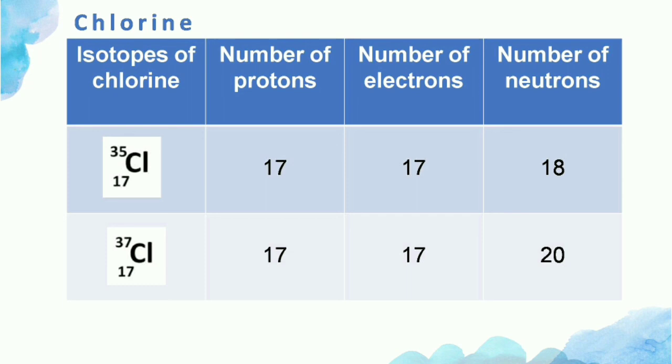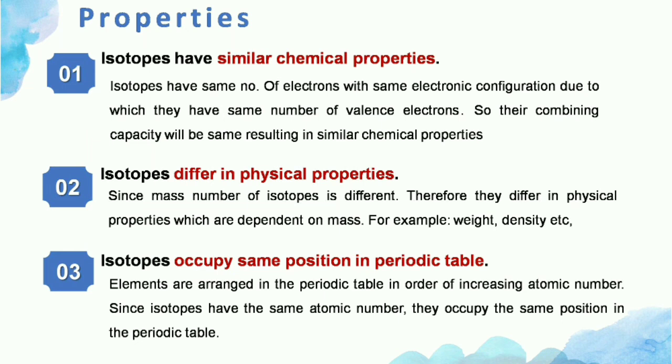Chlorine has 2 isotopes. These are chlorine 35 and chlorine 37. In both these isotopes, the number of protons and the number of electrons is 17 because chlorine has atomic number equal to 17. And the number of neutrons in chlorine 35 is 18 and the number of neutrons in chlorine 37 is 20. Now let's have a look on the properties of isotopes.